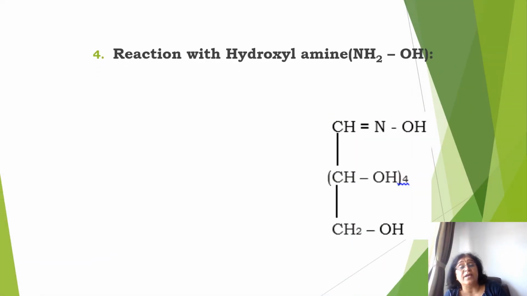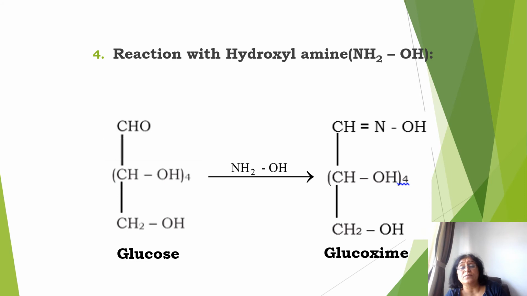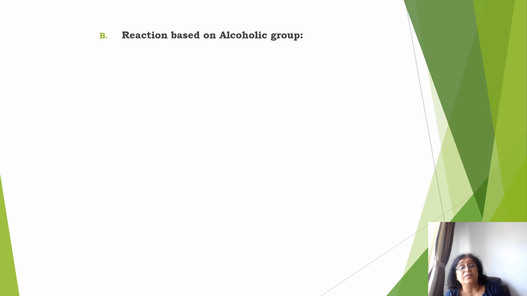Then glucose is reacted with hydroxylamine. What do you get here? Oxime is formed. When this is added, H2O is given out and CH=NOH remains. This is called glucose oxime. This also confirms the presence of the aldehyde group in glucose.